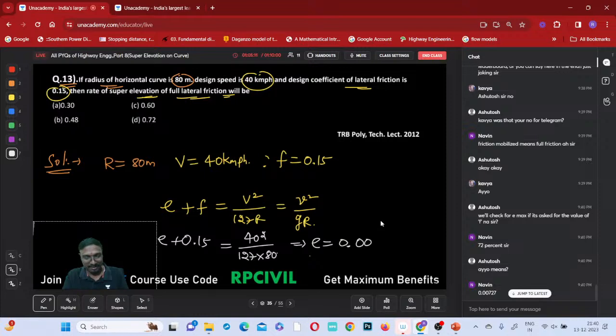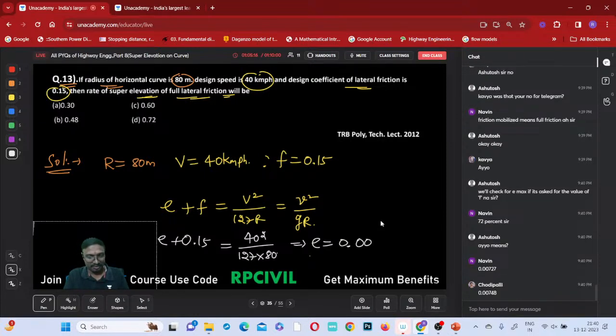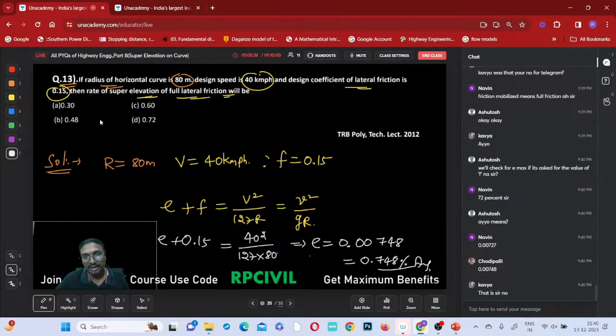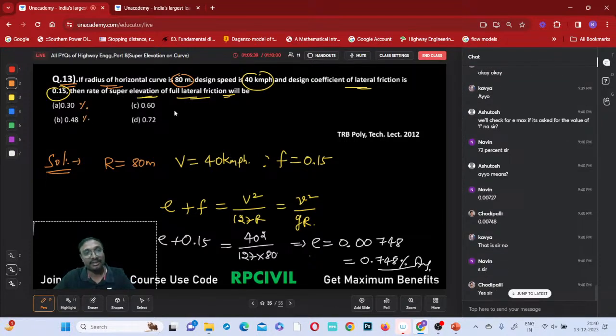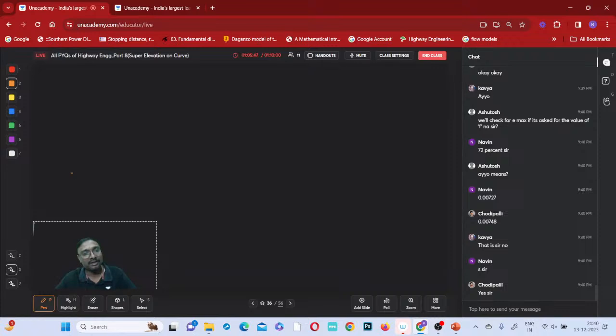40 square divided by 127 into 80. Okay. Minus 0.15. So what is the value you are getting? 0.00748, no? 0.00748 means how much will it be? 0.748 percentage, right? You have to be careful, right? These are the percentage values. These options are percentage values, right? But what is the nearby value? 0.72. 0.72 is the only nearby value, no? Like that. Okay.